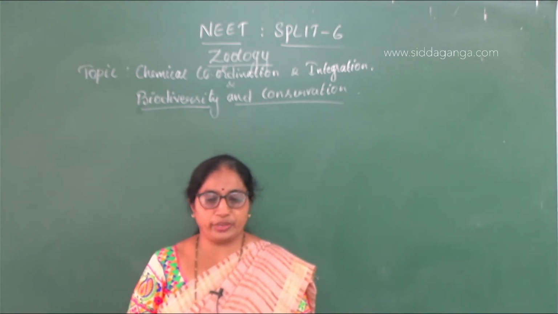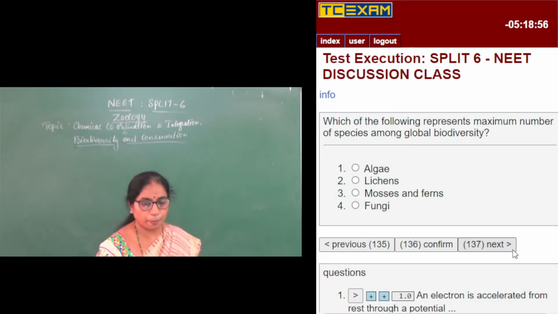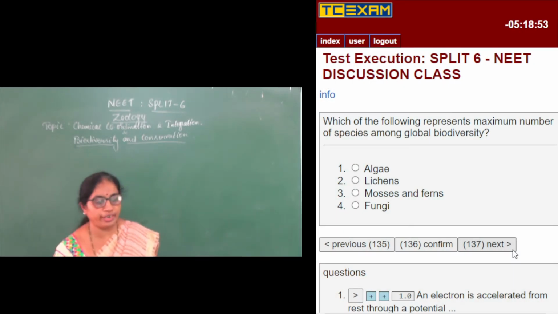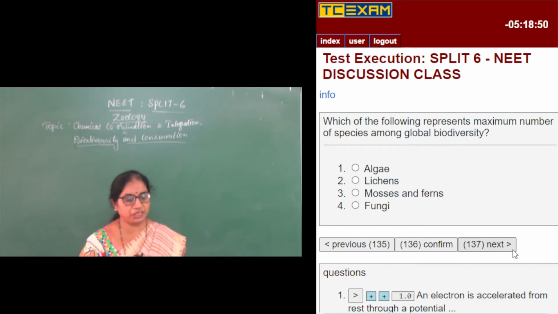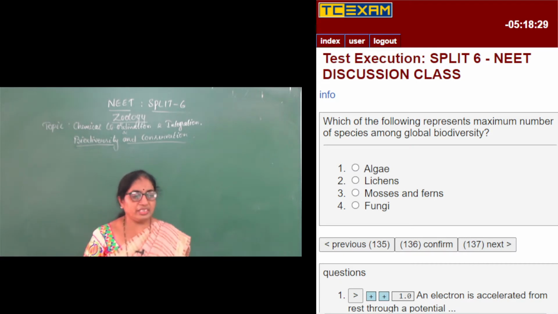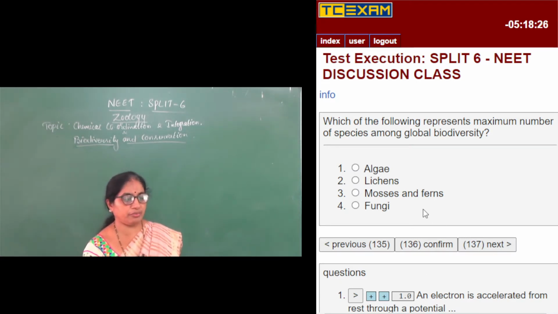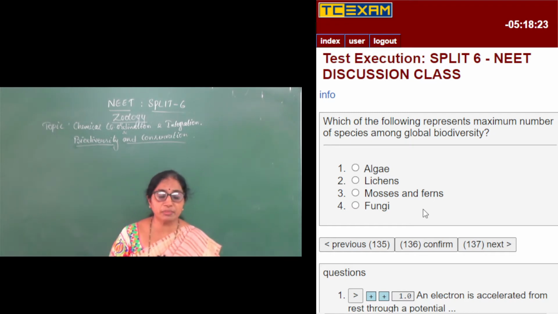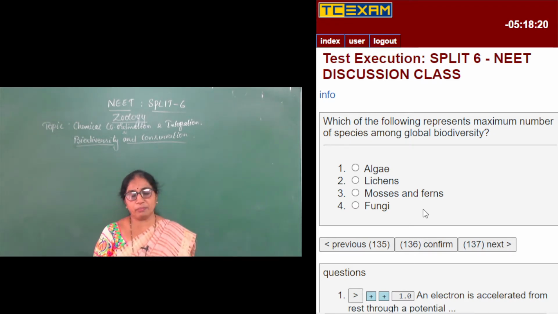So looking at the first question. Which of the following represents maximum number of species among global biodiversity? The two chapters we are going to discuss: coming from second PUC, the chapter is biodiversity and conservation, and one coming from first PU syllabus, that is chemical coordination and integration. So the first question is coming from biodiversity and conservation.